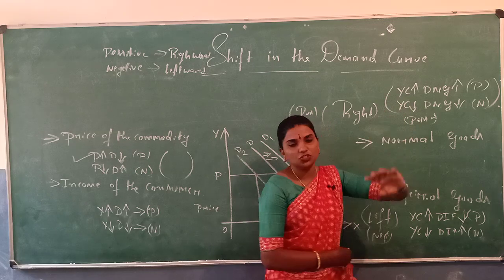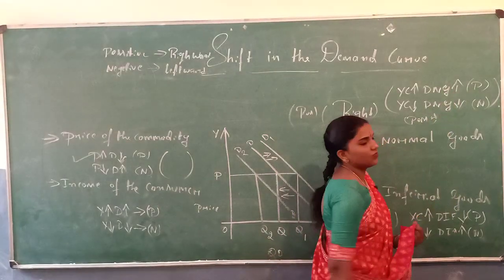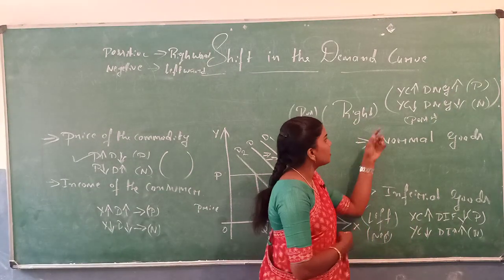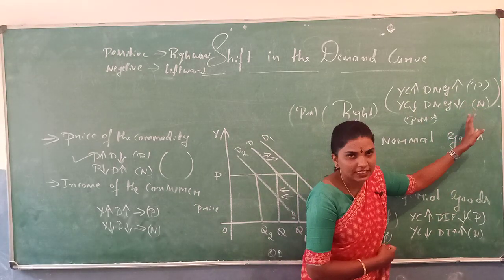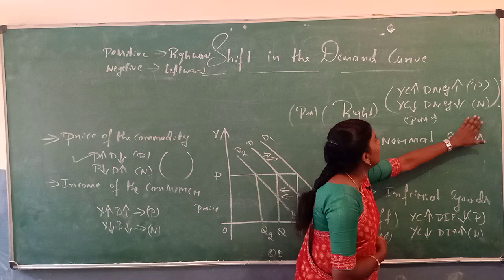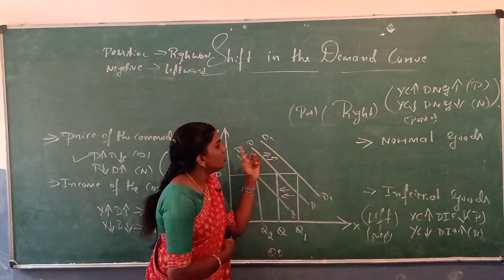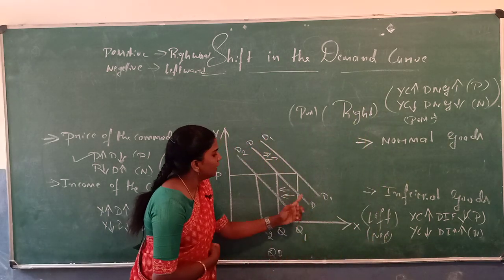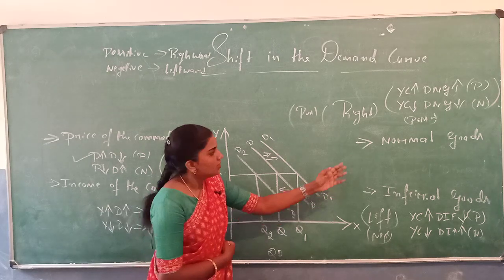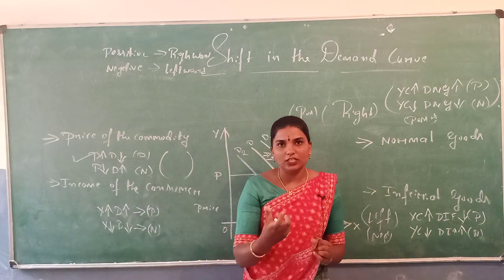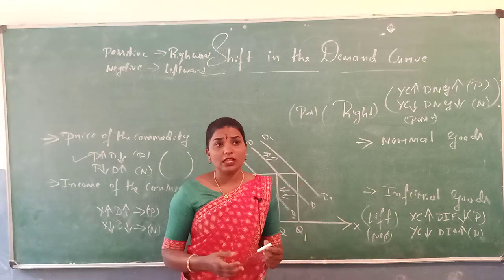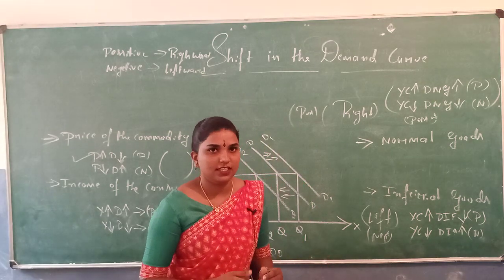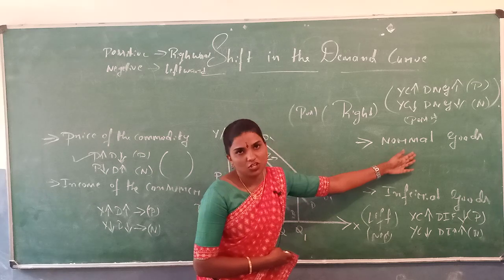If the income of the consumer increases, the demand for normal goods also increases. If the income of the consumer decreases, the demand for normal goods also decreases. This is the positive effect. So the demand curve shifts from DD to D1 D1. Examples of normal goods are daily used goods like food, vegetables and clothes. This is the example of normal goods.